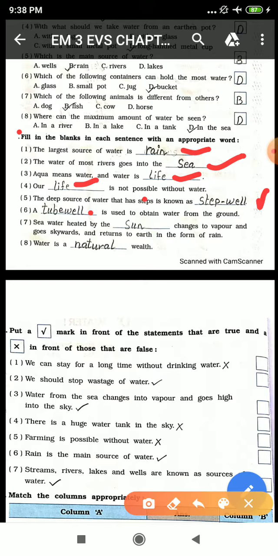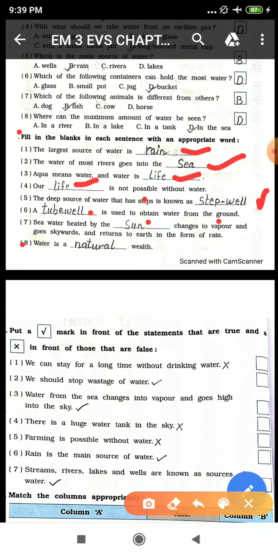Seventh, sea water is heated by sun, changes to vapor and goes skywards and returns to the earth in the form of rain. So students, sea, lake, ocean all are open, and when there is water, the sun heats that water and some amount of that water changes into vapor, and that vapor comes in the form of rain in rainy season. Okay, great.